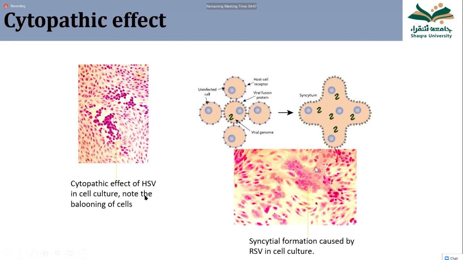Can you see the outline of the cytoplasm? In here, individual nuclei, dark nucleus, and a light spindle-shaped cytoplasm is there around every nucleus. These are the normal cells, but here is the syncytium. Many nuclei are surrounded within a single cytoplasmic mass. You can see my cursor is moving on this cytoplasmic mass. So this is syncytium. The syncytium formation is typical of the respiratory syncytial virus.